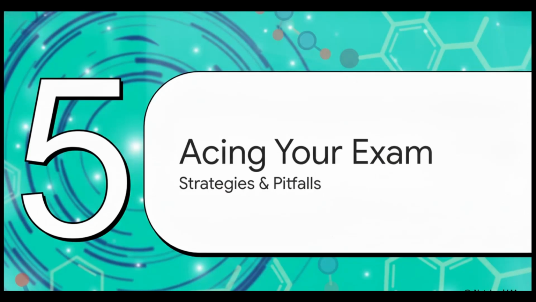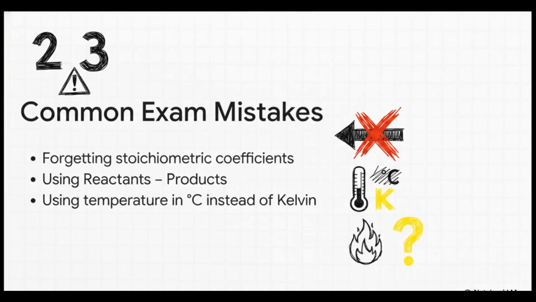Let's wrap things up with Section 5, Acing Your Chemistry Exam, Strategies and Pitfalls. Please, do not fall victim to these classic pitfalls. We've talked about a few already, right? Forgetting to multiply your data table values by the big numbers in the balanced equation will totally sink your score. Accidentally doing reactants minus products will give you the exact opposite sign of what you need. But especially, watch out for the trap of forgetting to convert your temperature from Celsius into Kelvin. The Gibbs equation demands absolute temperature. Always add 273 to your Celsius value. And, as we just learned, never assume a reaction happens just because it's exothermic.